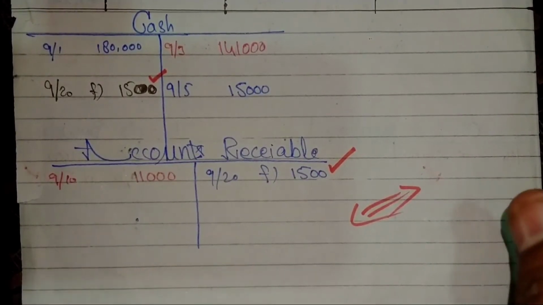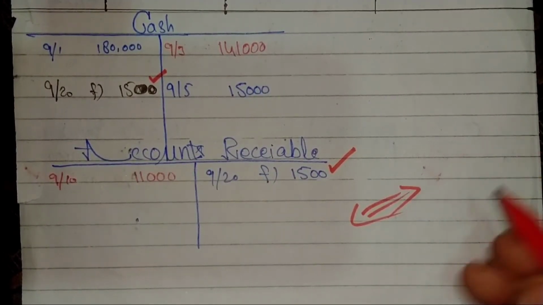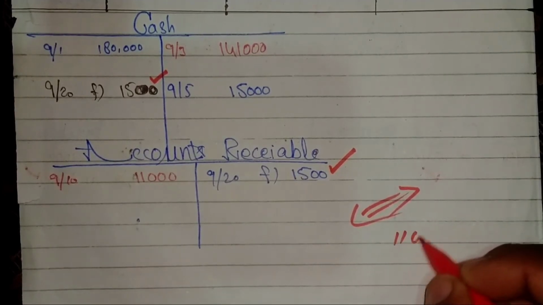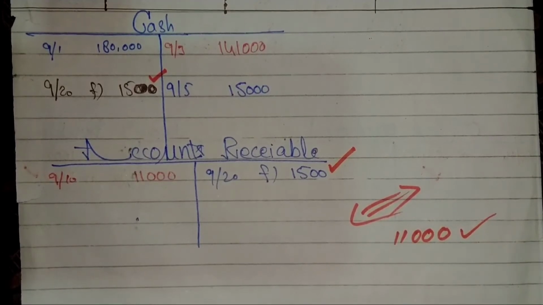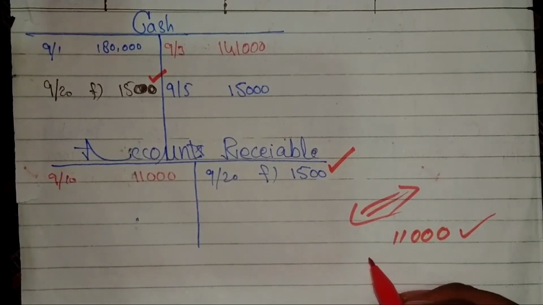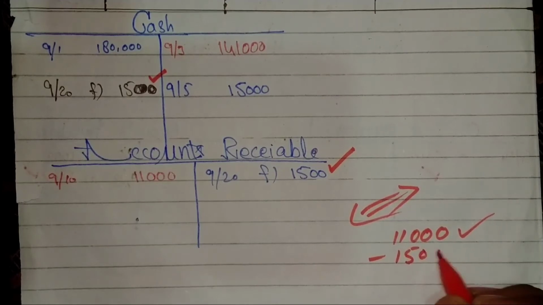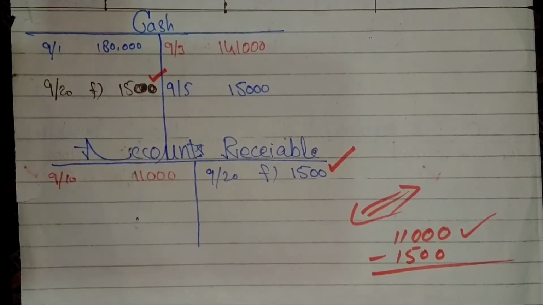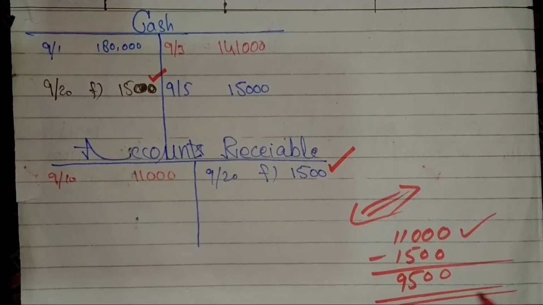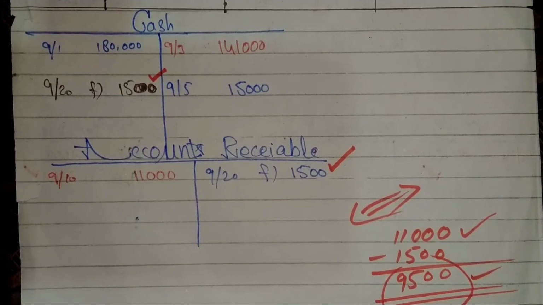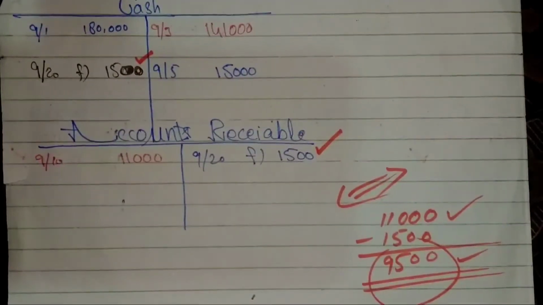Recall the concept of David Company, that was $11,000 will be receivables, total receivables. With the effect of this transaction, $1,500 is received by company. The remaining amount is $9,500, which is also pending or balance receivables, toward David Company.